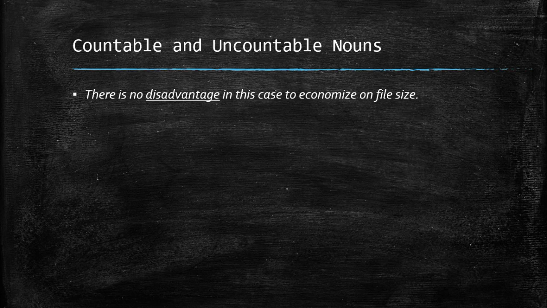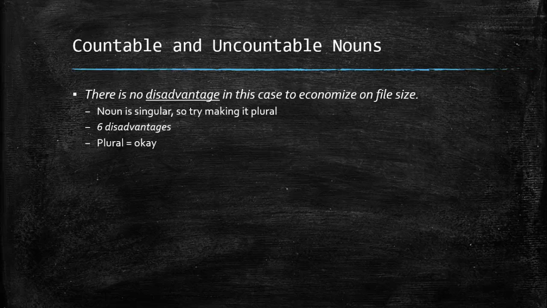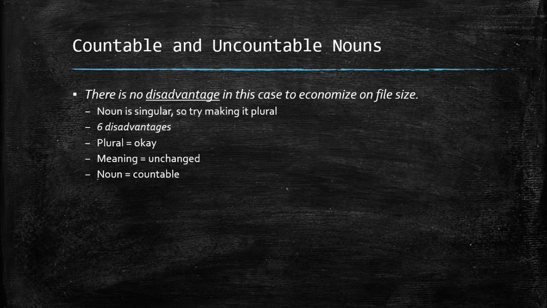Let's take a look at another example here. There is no disadvantage in this case to economize on file size. Disadvantage, is this countable or uncountable? Let's see. It's singular, so we need to try making it plural. We could say 6 disadvantages. That makes sense. So the plural form is okay. We're not changing the meaning of the sentence. So disadvantage here is a countable noun.